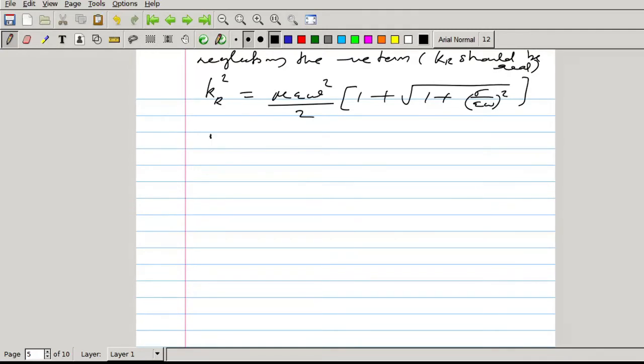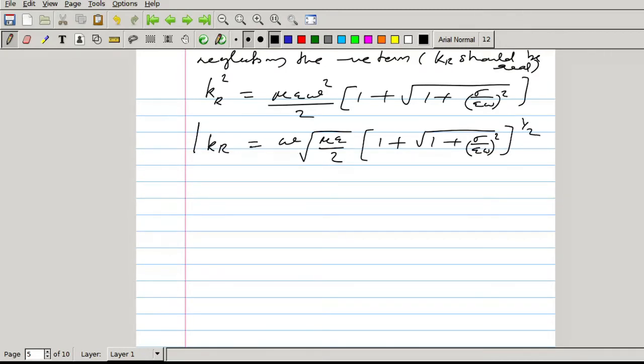Omega square you can take outside the root. So kr equals omega into mu epsilon by 2 into 1 plus square root of 1 plus sigma by epsilon omega the whole square, the whole raised to 1 by 2.